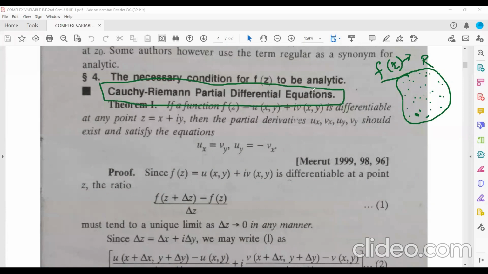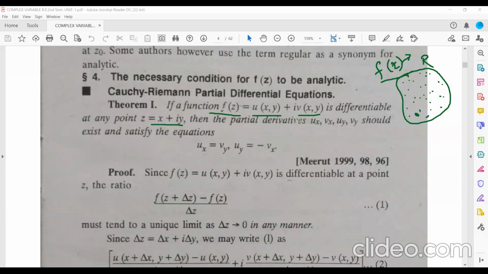So what is the necessary and sufficient condition? Next we'll learn about the sufficient condition. As we already know, a complex function is always of the form u(x,y) plus i v(x,y). Here u(x,y) is the real part of the complex function and v(x,y) is the imaginary part of the complex function f(z), and z is of the form x plus iy.